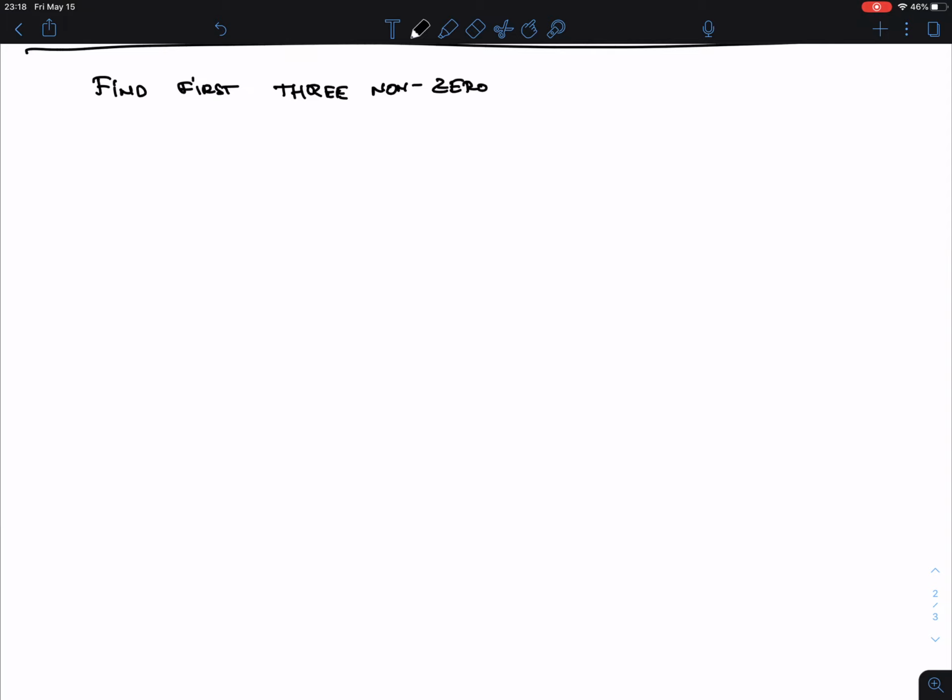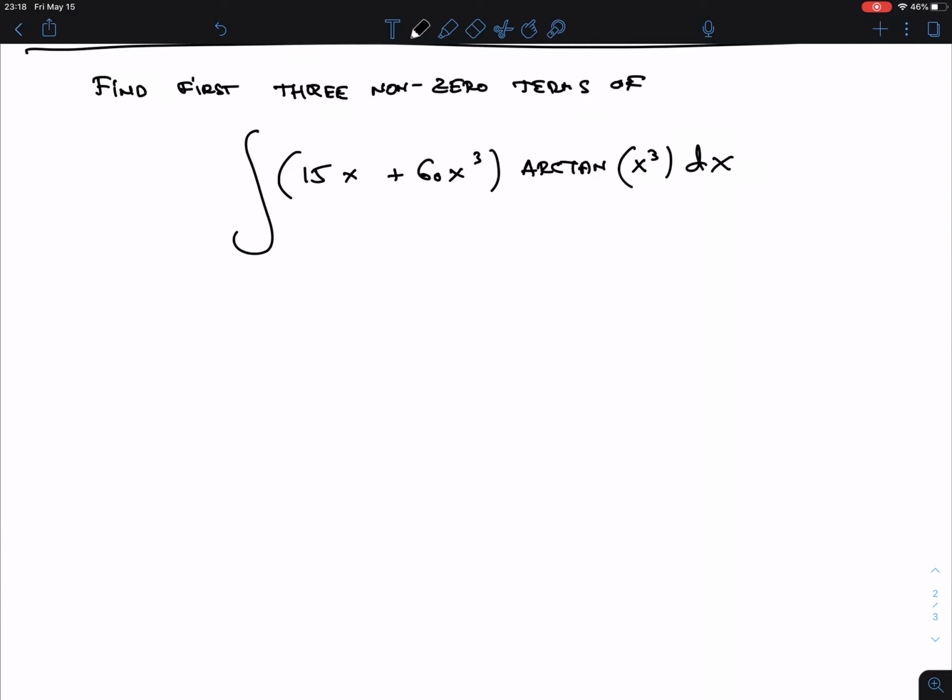I think in this particular example, that would be actually nothing then. 3 non-zero terms of the following series. You take the integral of (15x plus 16x cubed) times the arctangent of x cubed, dx.